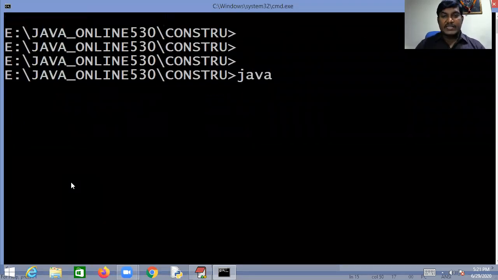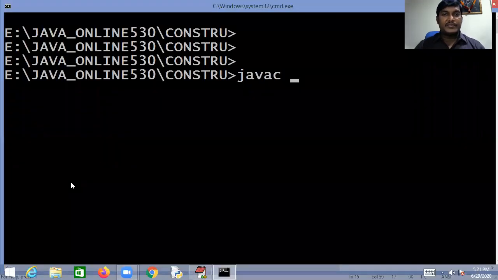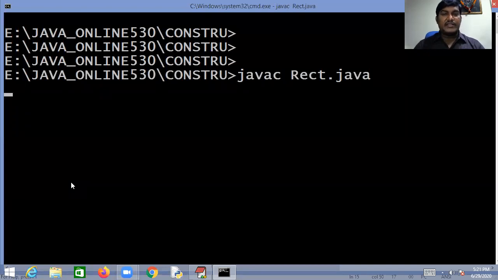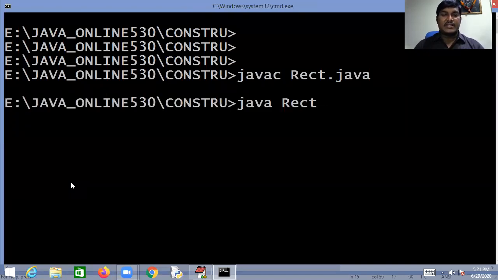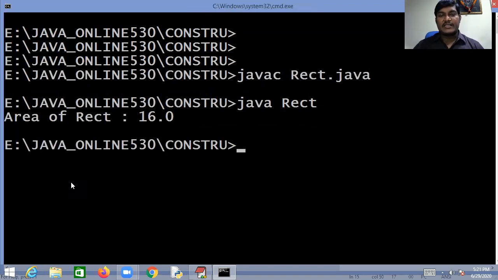But to compile, what is the command? javac. What is the name of the program? The name of the program is Rectangle.java. When you press enter, the program gets compiled. After that, I want to execute it. Just java, the name of the class, Rectangle. When you press enter, you will see the output 16. This is the way, right?